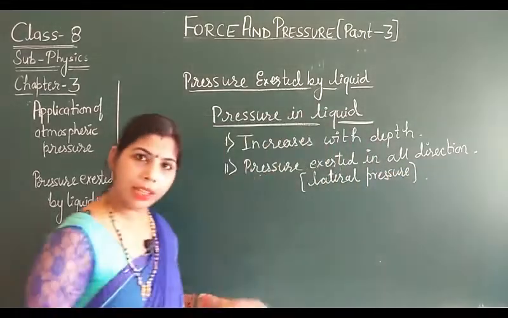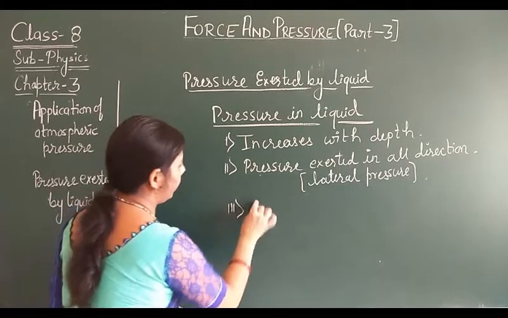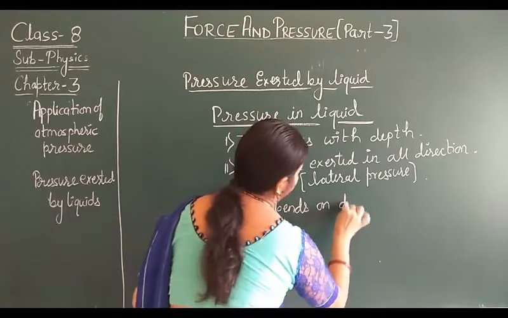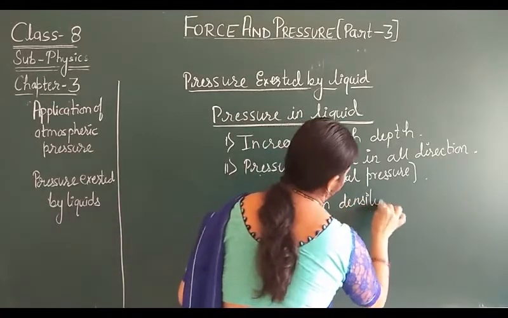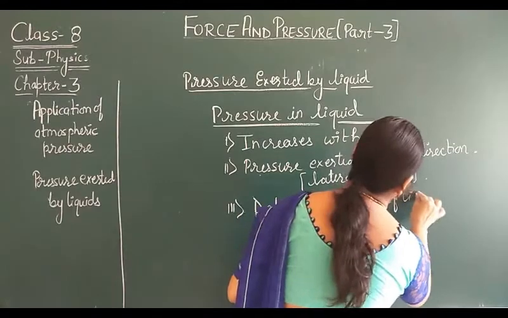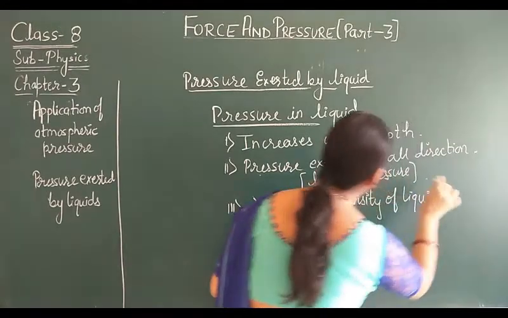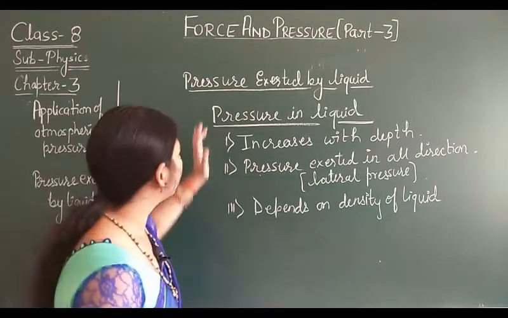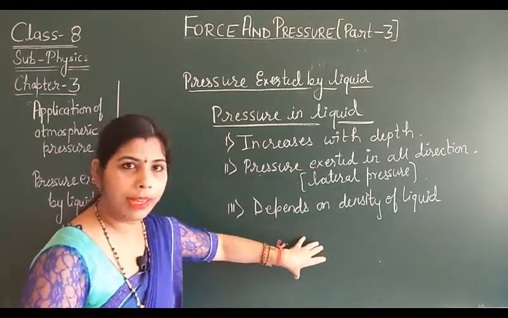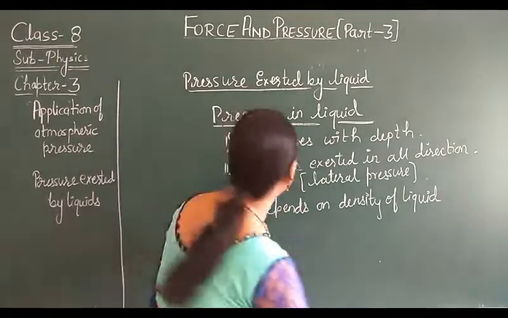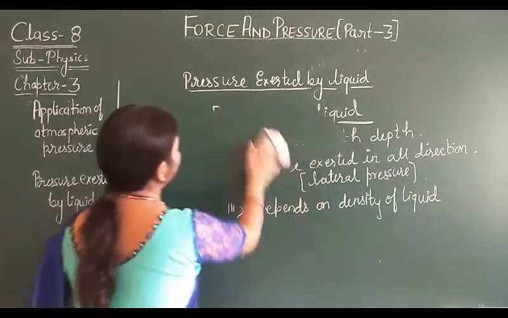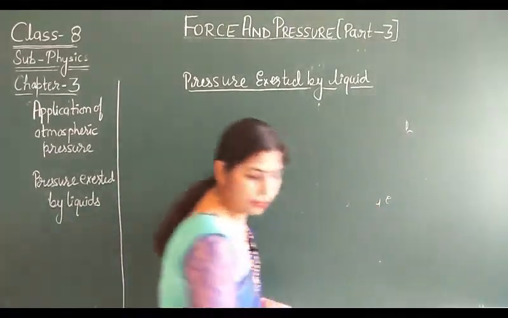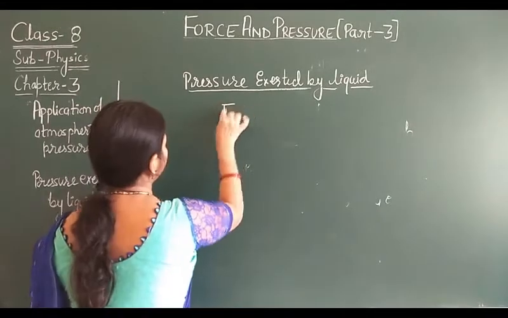Now it depends on the density of the liquid, this is also very important. But it is independent of the shape and size of the vessel. So this is the basis of the experiment. Now let's see the factors affecting liquid pressure.